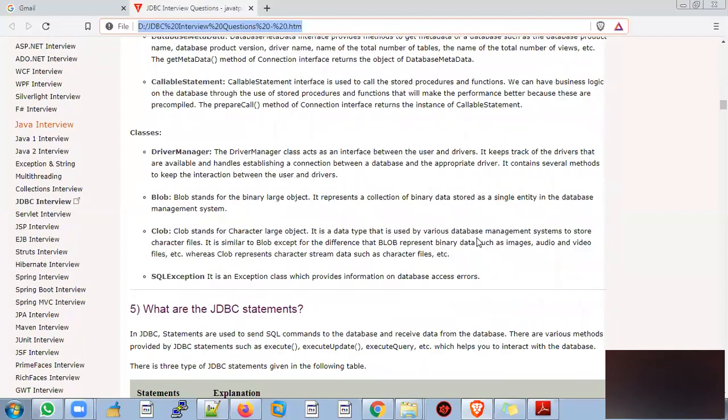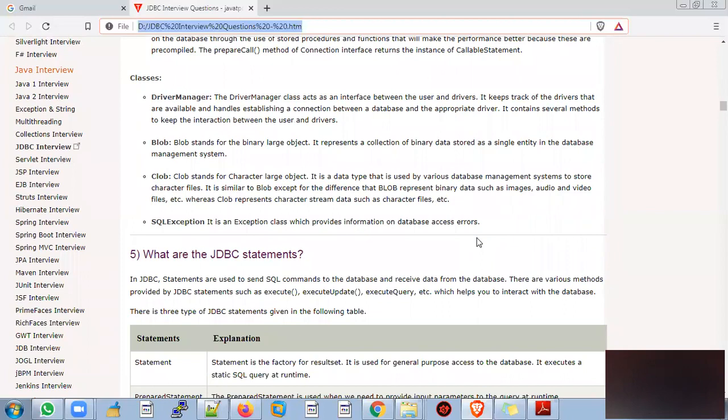There are different types of classes also available, like DriverManager, Blob, and Clob. DriverManager acts as an interface between the users and drivers. It keeps track of the drivers that are available and handles establishing the connection between the database and the appropriate driver. Blob: if you want to store BMP files, bit images, we can achieve that with the help of the Blob.